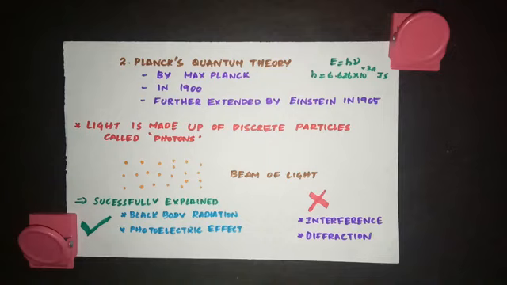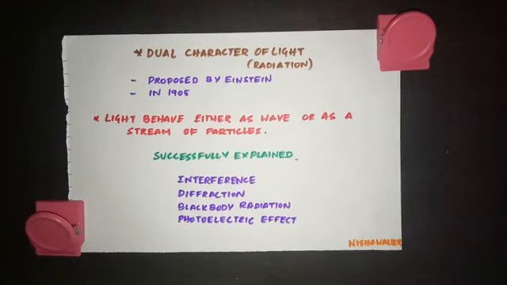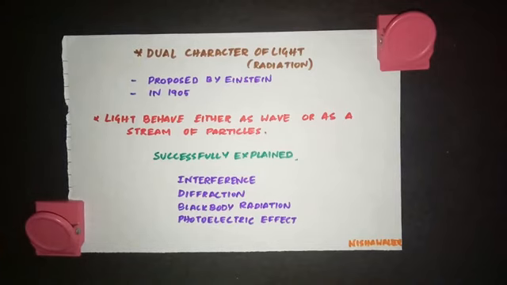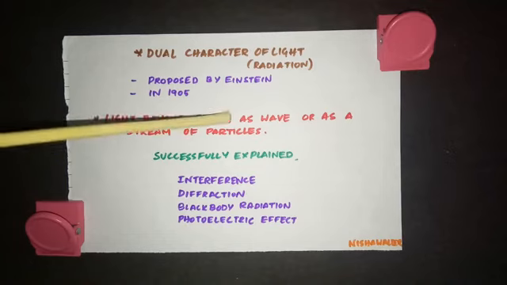But if you consider Planck's quantum theory, you can successfully explain black body radiation and photoelectric effect, but you cannot explain interference and diffraction. So what to do now? To rectify that confusion, Einstein proposed dual character of light in 1905, in which he said light behaves both as a wave and also as a stream of particles.